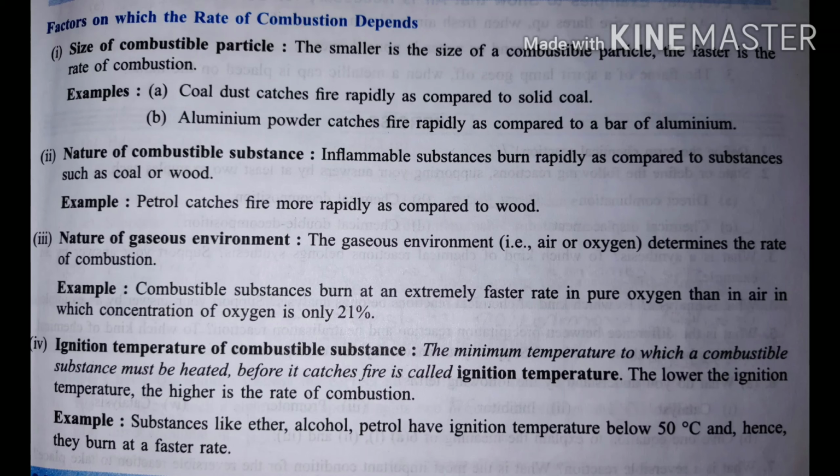Nature of gaseous environment means supporter of combustion, the presence of oxygen around it. If the environment contains a large amount of oxygen, then fire increases very quickly, or combustion takes place very quickly. Next is ignition temperature of combustible substances. Substances need to be taken to their ignition temperature to burn. Therefore, if the ignition temperature of the combustible substance is low, then the rate of combustion is high.